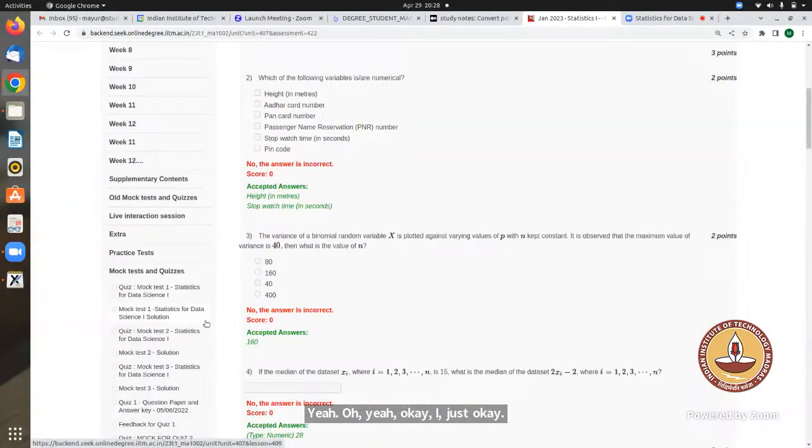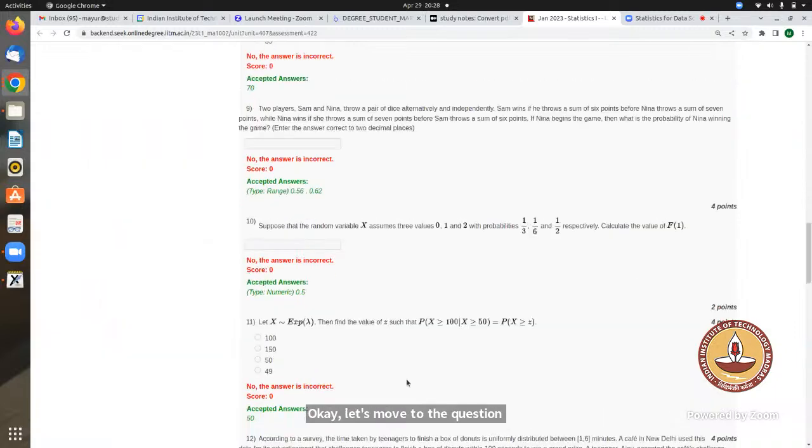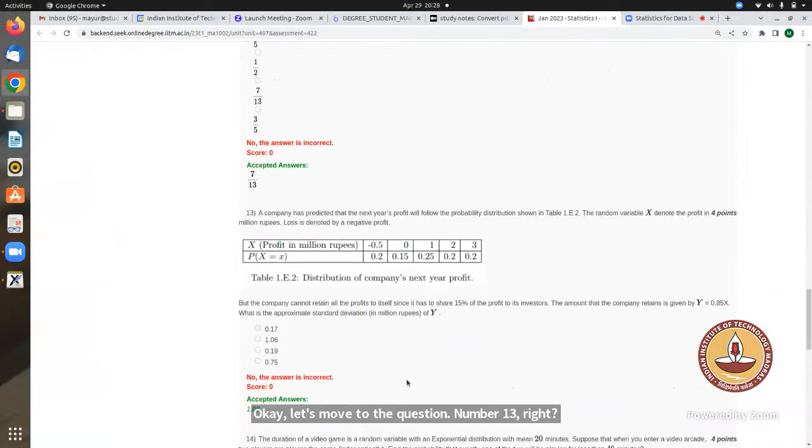Okay. Let's move to question number 13. The company has predicted this distribution. X is profit, and minus will indicate negative profit or a loss. But the company cannot retain all the profits, since it has a share of 15%. The amount that the company retains is given by Y equals 0.85X.